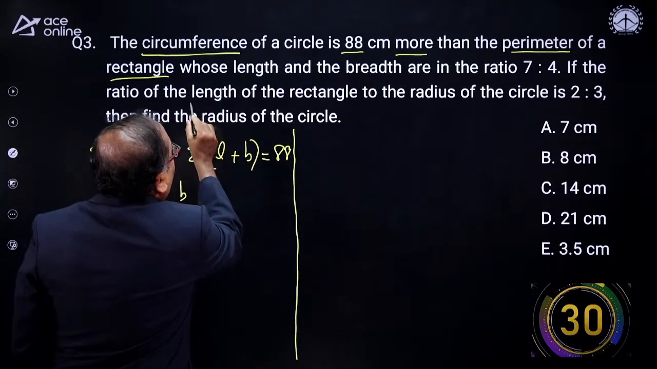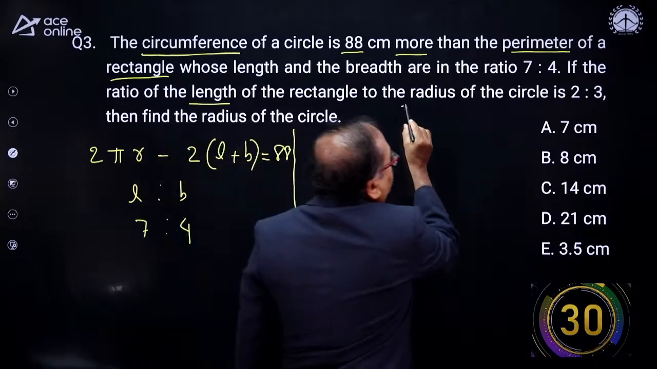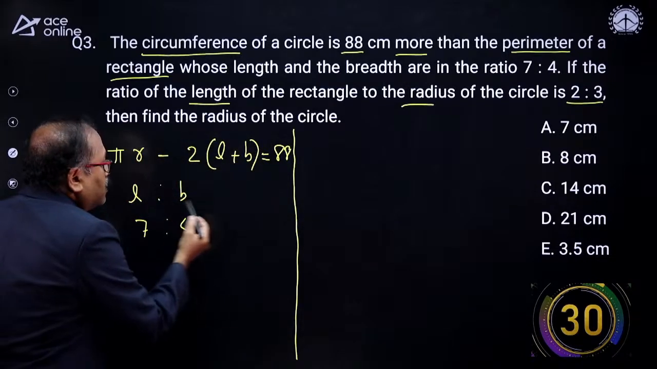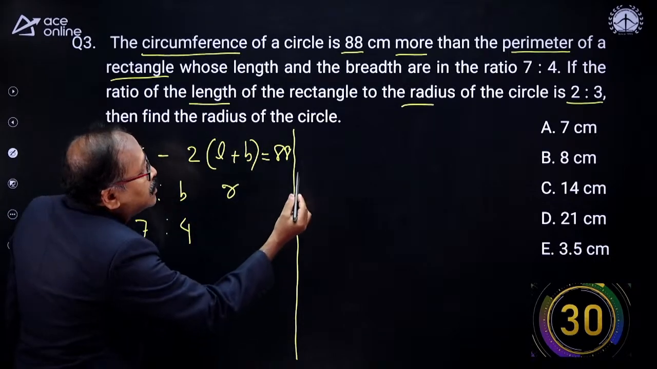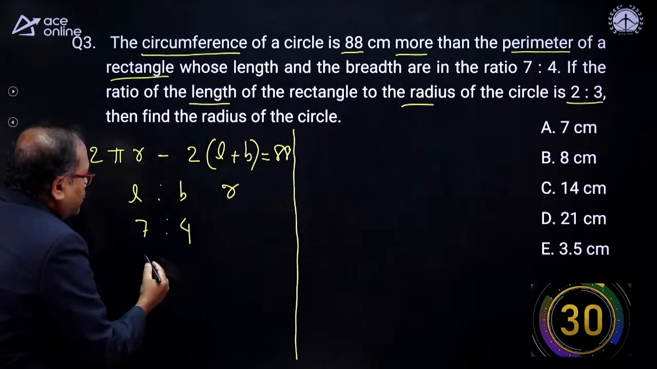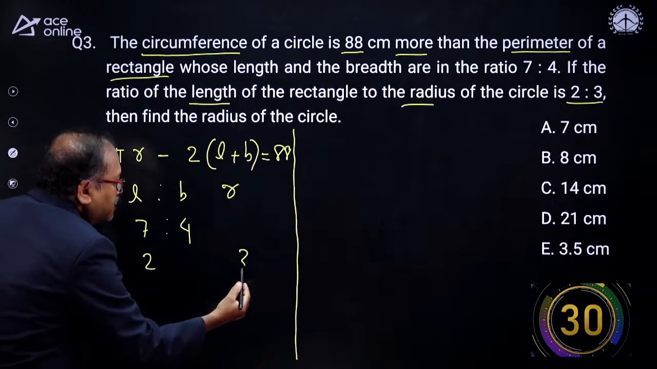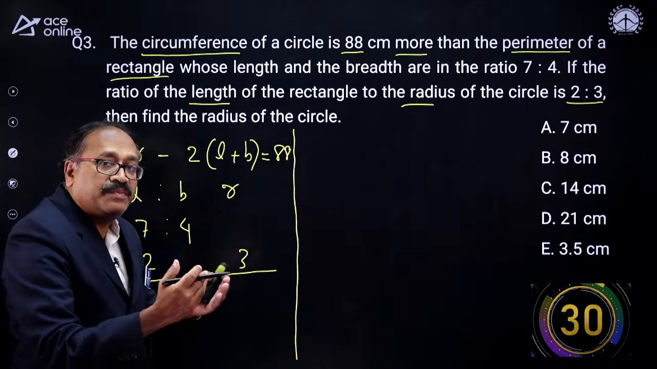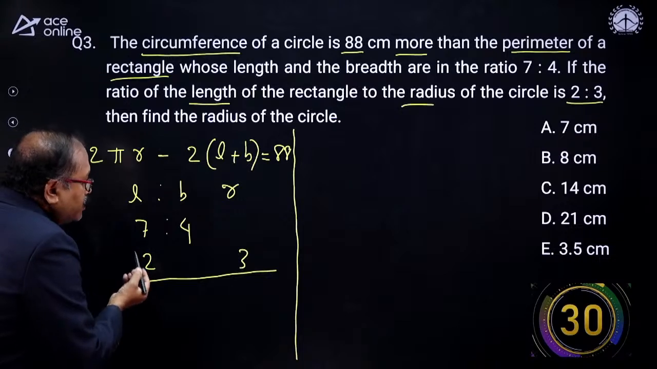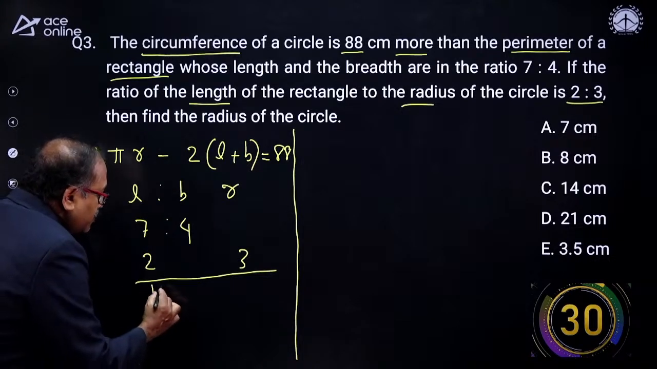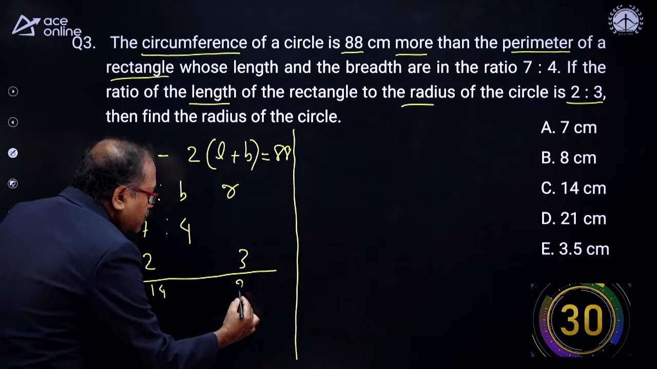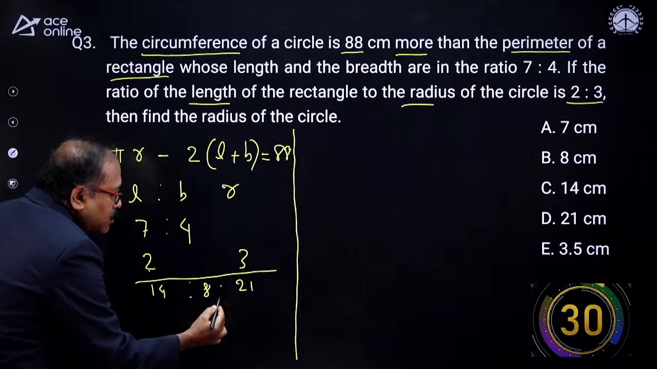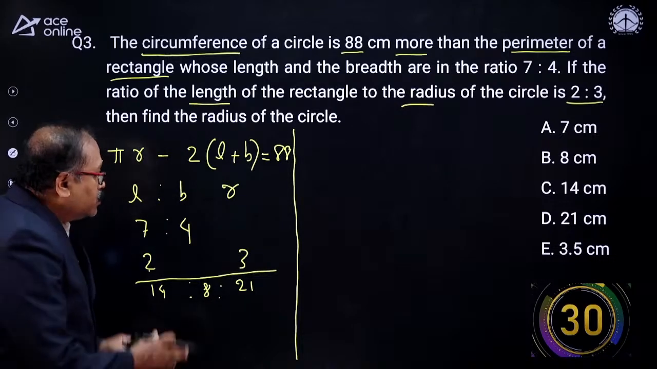And the length of the rectangle to the radius of the circle is 2:3. So the length of the rectangle to the radius of the circle is 2:3. This is 2 and this is 3. So we know in a continued ratio, we have the ratio of L is to B is to R. And what is that? L is to B is to R: 7 into 2 is 14, 7 into 3 is 21, and 2 into 4 is 8. This we learn in ratio and proportion. So this is given to us.